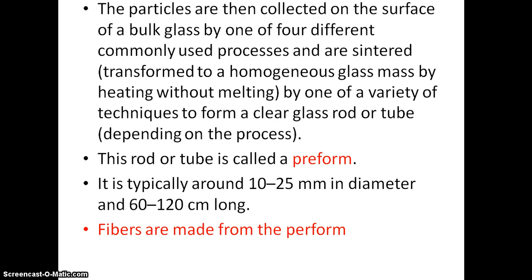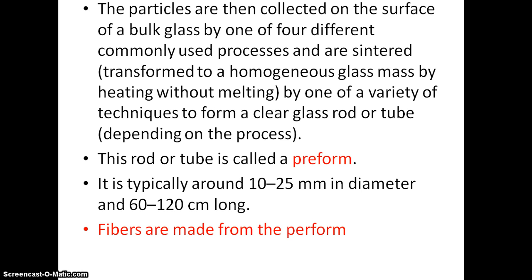These particles are then collected on the surface of a bulk glass by one of four commonly used processes, and are sintered. Sintered means transformed to a homogeneous glass mass by heating without melting. Heating without melting is called sintering. The rod or tube of silica formed is called the preform.